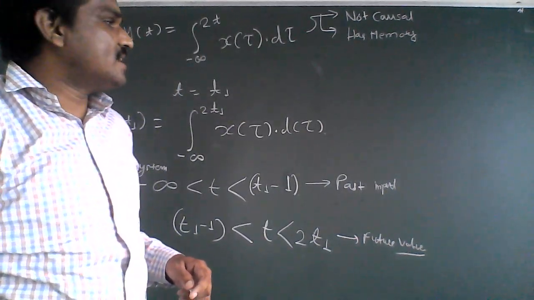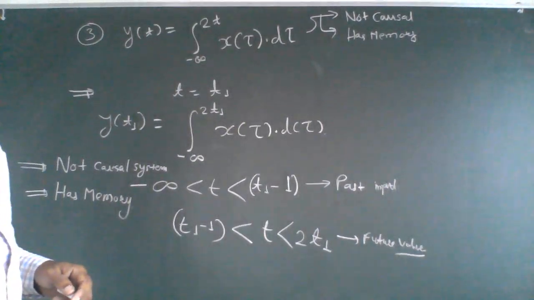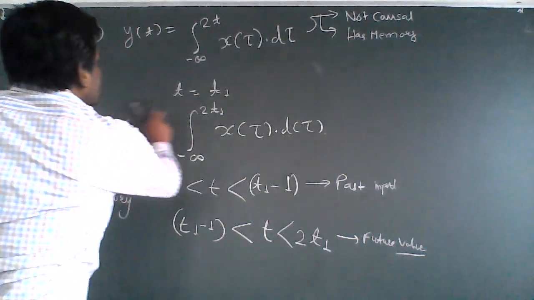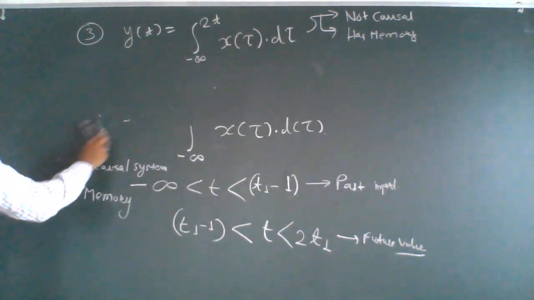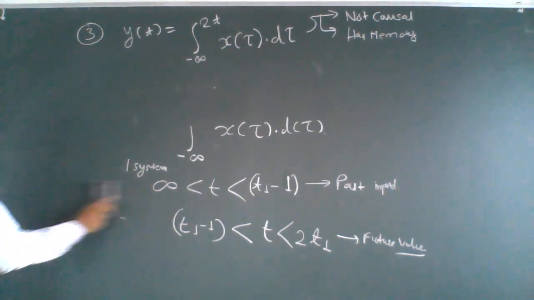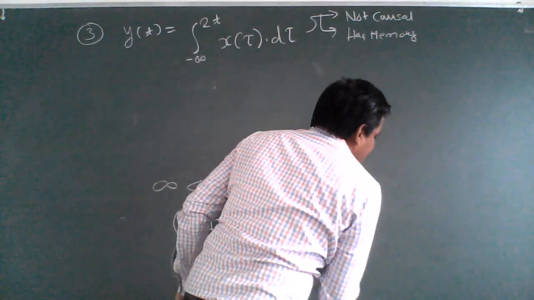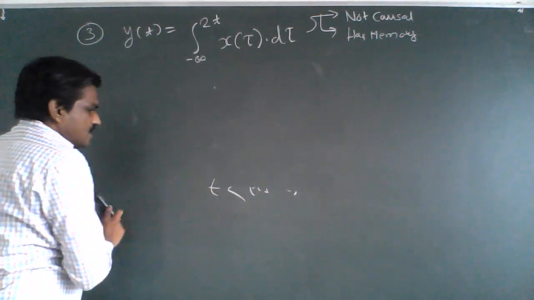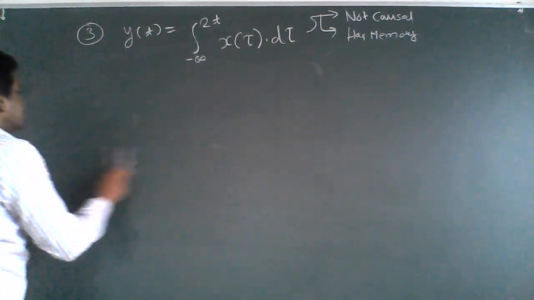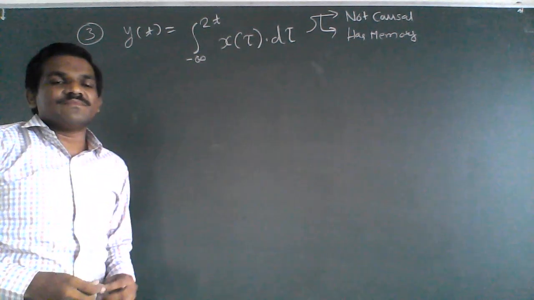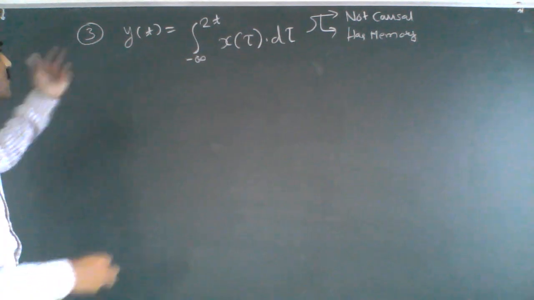Now let us consider the second property, the shift invariance property. In order to check shift invariance, or time invariance, we first have to shift the output by t0.